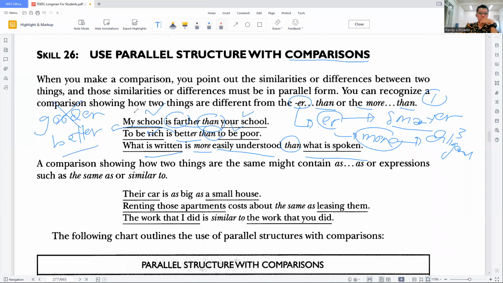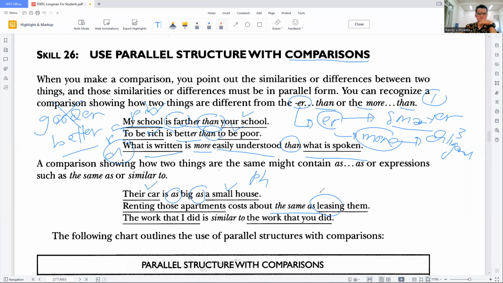Okay, the first one is a price, the second one is also a price, and the third one is a clause. We have "as ... as", or the same as or similar to, to compare things. See this example. "Their car is as big as a small house." "Their car" should be parallel with "a small house". Both of them are phrases. The third one, "renting those apartments costs about the same as leasing them."